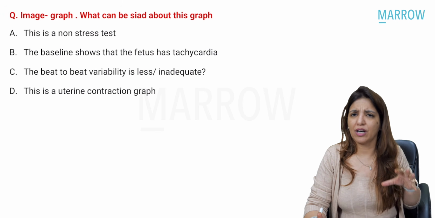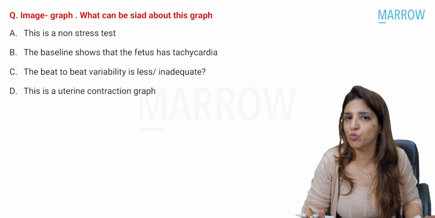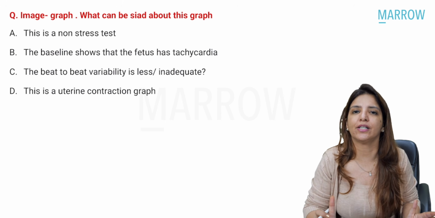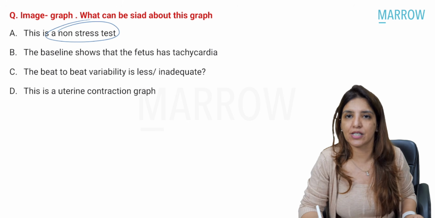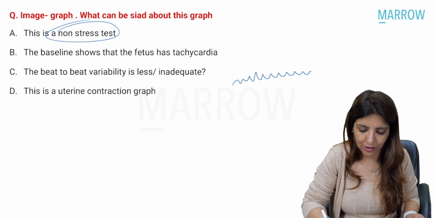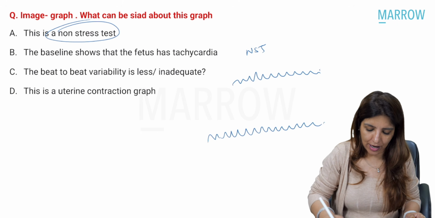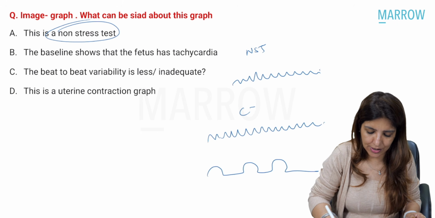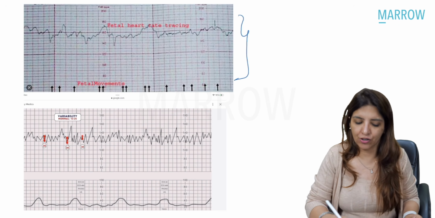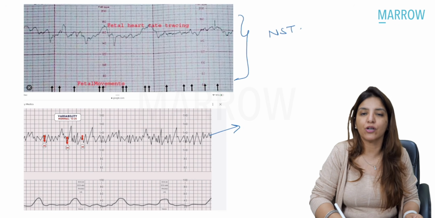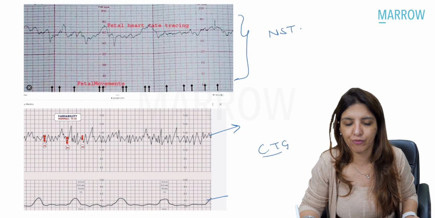Now, what can be said about a graph? A graph was given where the students are telling me that only fetal heart rate was given, uterine contractions were not given. And just now I told you, if you are getting a graph where only fetal heart rate is given, uterine contractions are not given, then that is an NST graph, right? So if you are getting only fetal heart rate, that is an NST graph. If you are getting a graph where there is fetal heart rate and there are uterine contractions, that is a CTG graph. So over here, if you can see, you are getting only fetal heart rate. That means it is an NST graph. Over here, you can get fetal heart rate and you are seeing uterine contractions. That is a CTG graph, right?